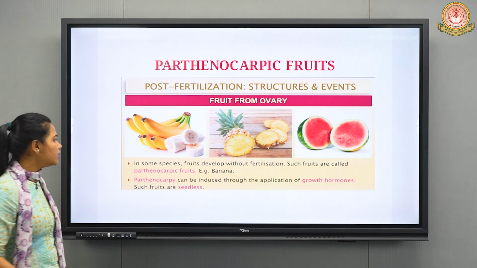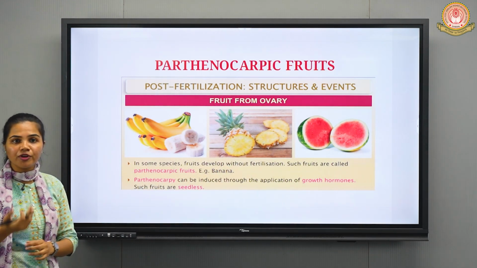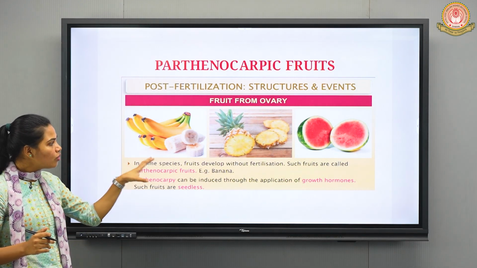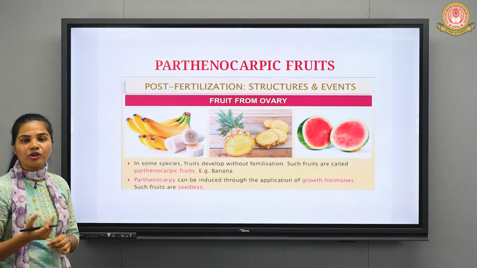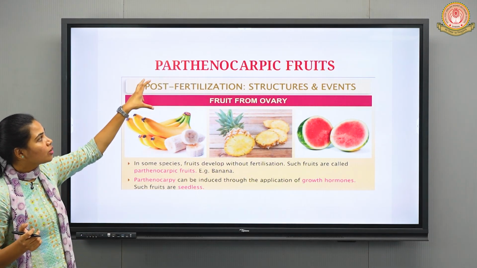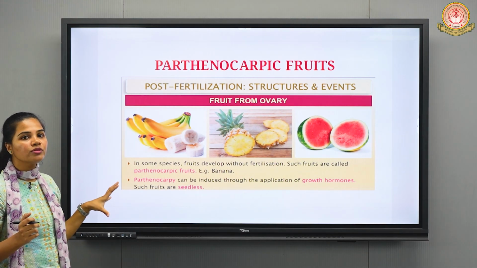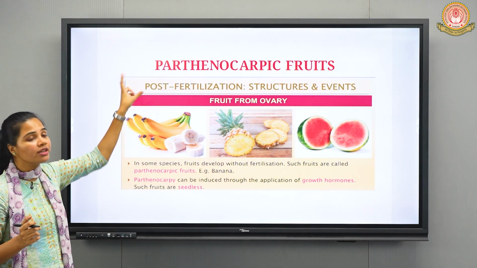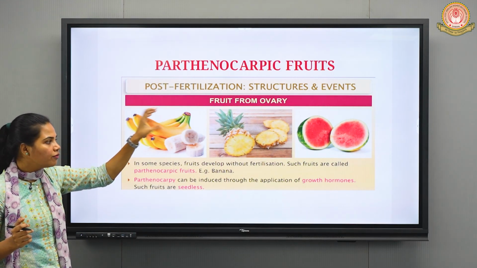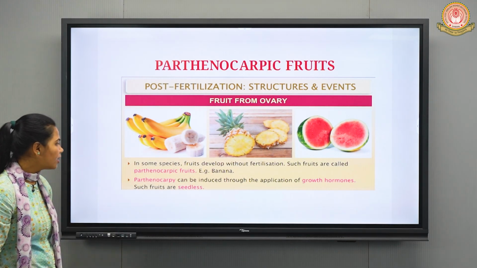In some species there is no fertilization, but still we can observe the formation of fruit, right? That type of fruits are known as parthenocarpic fruits, formed without the fertilization process, for example in case of bananas also.